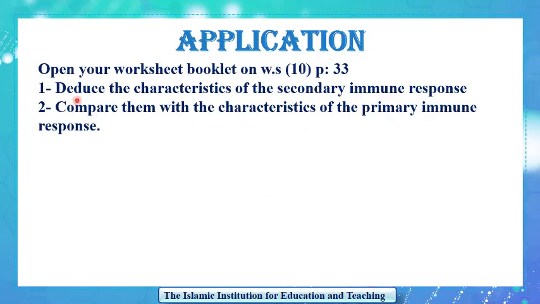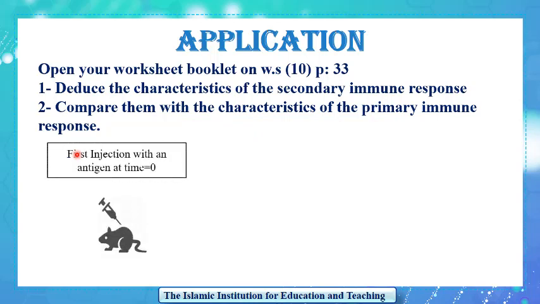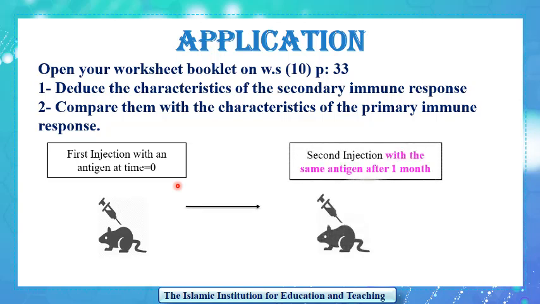In this application, you are going to deduce the characteristics of the secondary immune response and compare them with the characteristics of the primary immune response. An experiment is performed on a mouse. The mouse is injected for the first time with an antigen at time equals 0. Then, the same mouse is injected with the same antigen for the second time after 1 month.